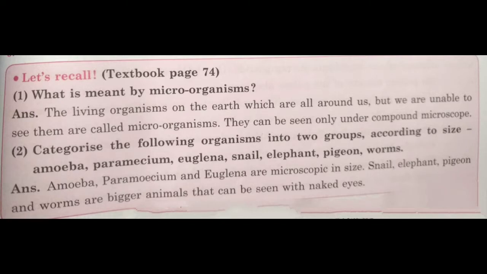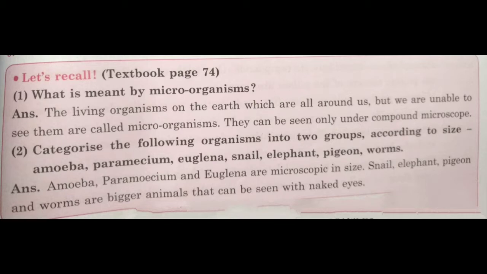What is meant by microorganisms? The living organisms on the earth which are all around us, but we are unable to see them. So such very small living organisms are called microorganisms. We have to take help of a compound microscope to see them.